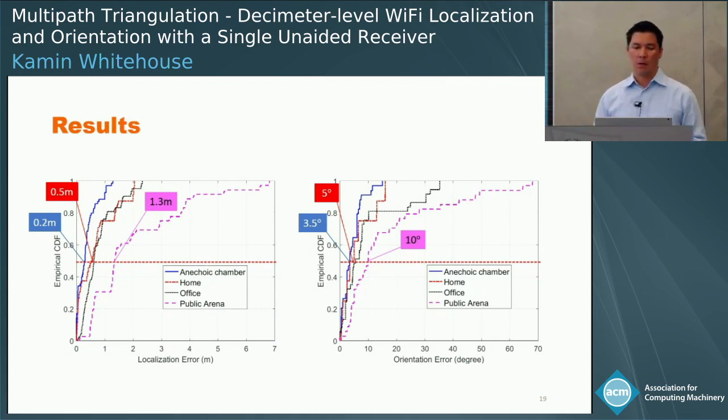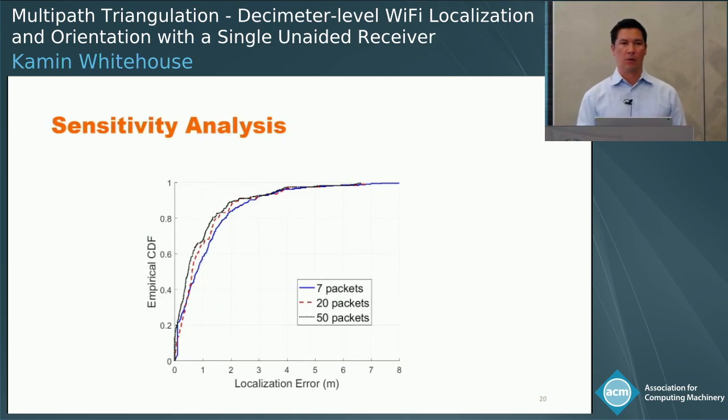And if you receive more packets, the error does go down. But this graph shows that we're getting a median error across all environments of about 80 centimeters with only 7 packets. And you get diminishing returns beyond that.